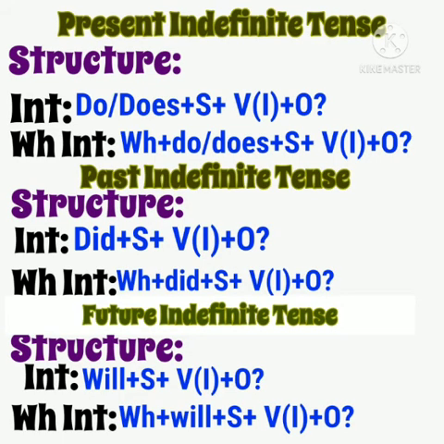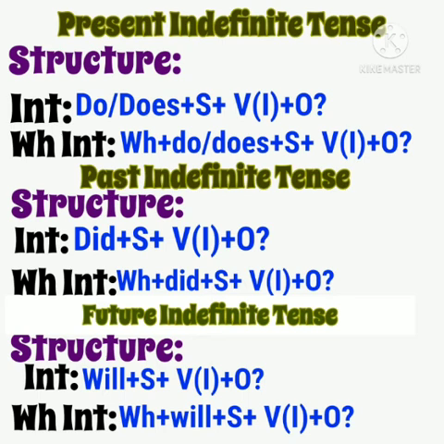Now see the structures of present, past and future indefinite tenses in interrogative. We know that in interrogative sentences we put helping verb at the start of the sentence. So the present indefinite structure will be do or does plus subject, then first form of verb and object. In past indefinite we use helping verb did at the start, did, subject plus first form of verb and object.